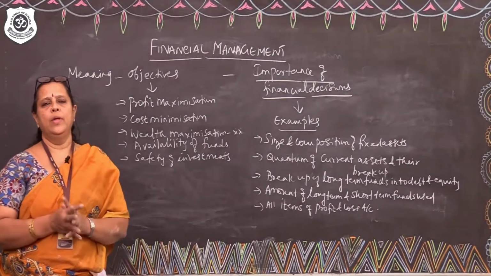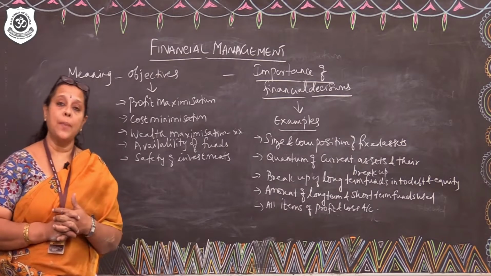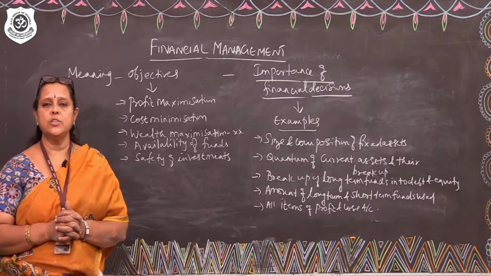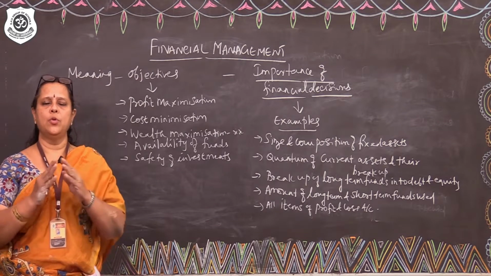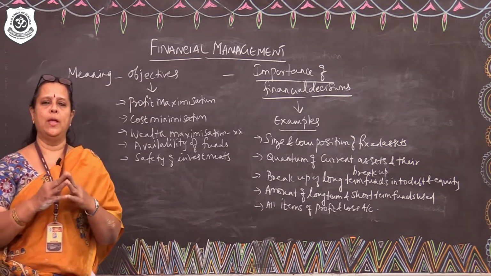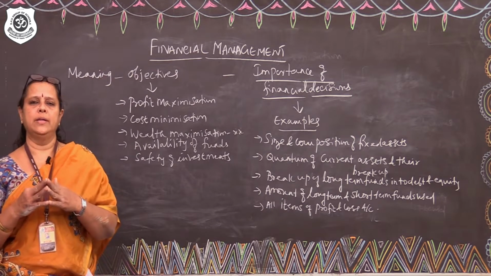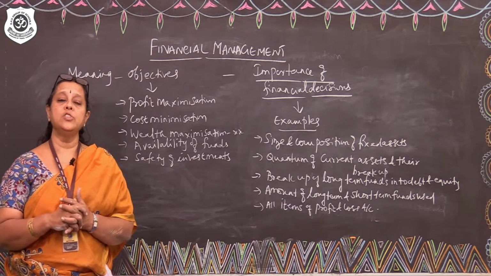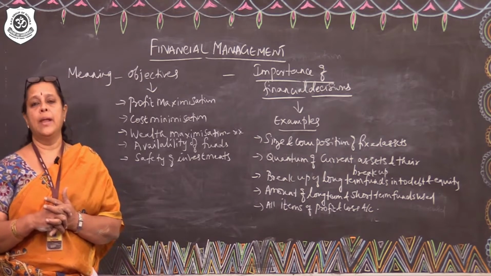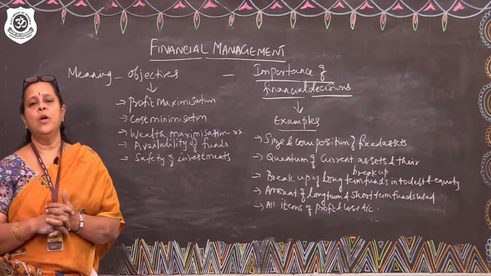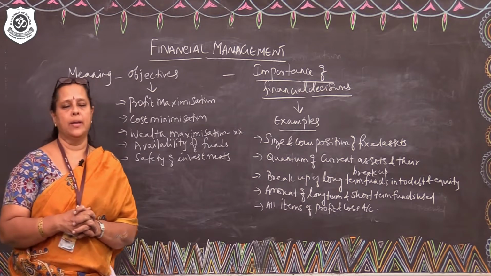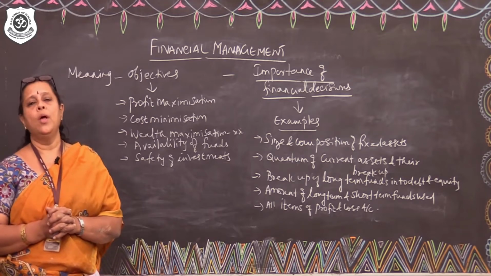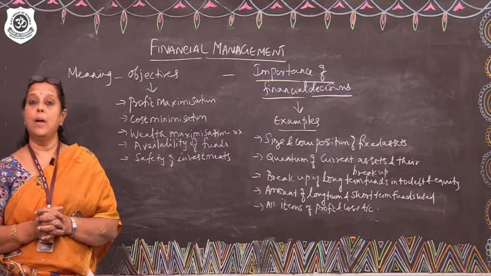Namaste. Today we shall be going to the functional part of management. In the previous book we discussed the functions of management, wherein we discussed the branches of management into the functions: planning, organizing, directing, staffing, etc. Now we are going to go in for the different functional management, the branches of management, namely financial management and marketing management. In financial management, we shall be discussing business, finance and financial markets.